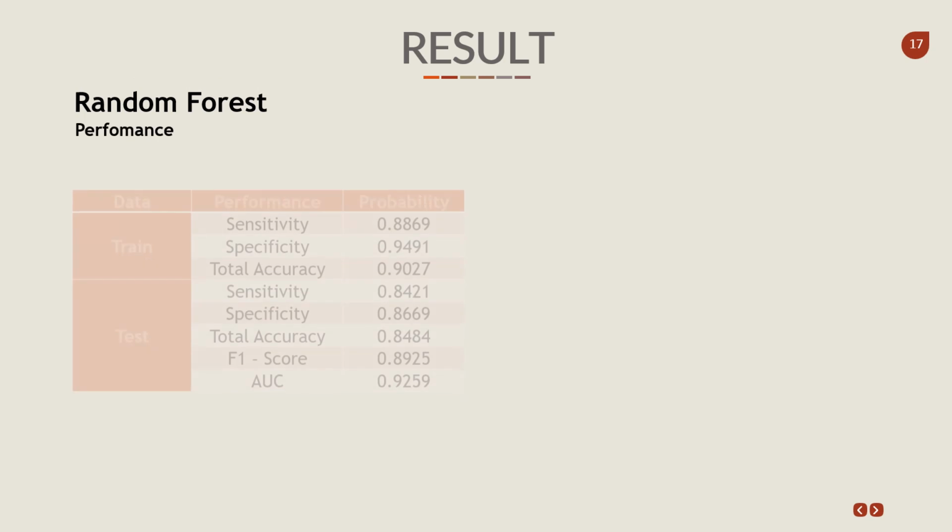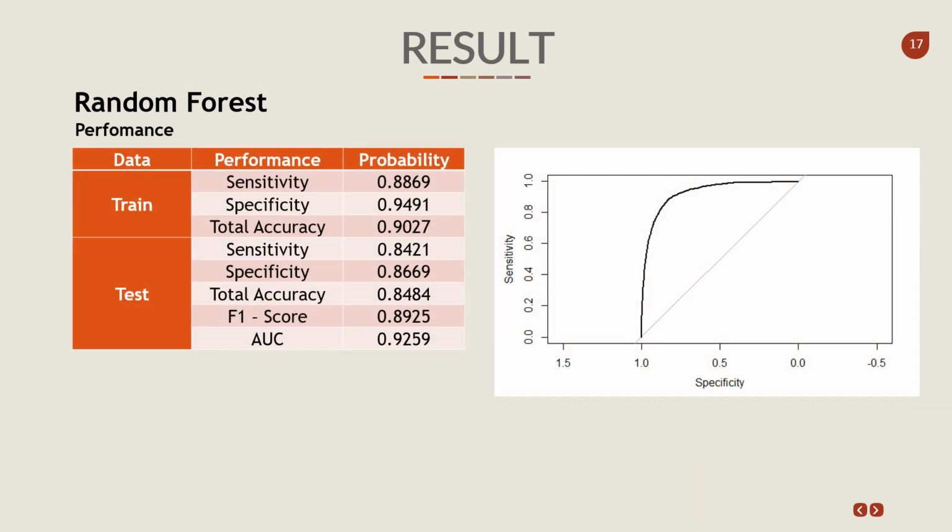This is the performance of the random forest. The accuracy on test data is good enough. Its specificity is higher than its sensitivity. This tells us my random forest is better at predicting not churn customers.